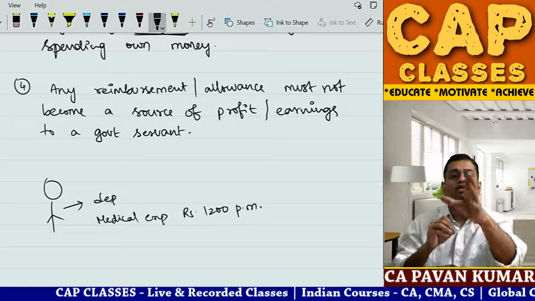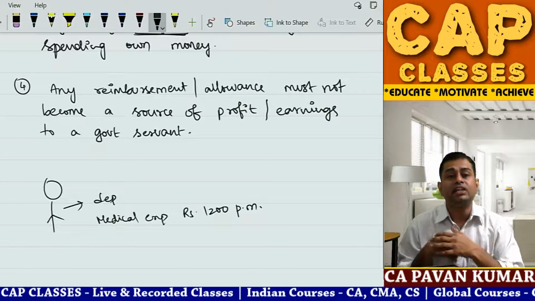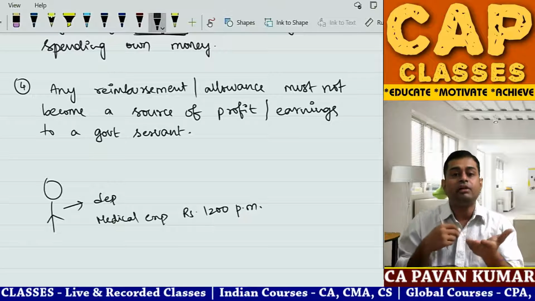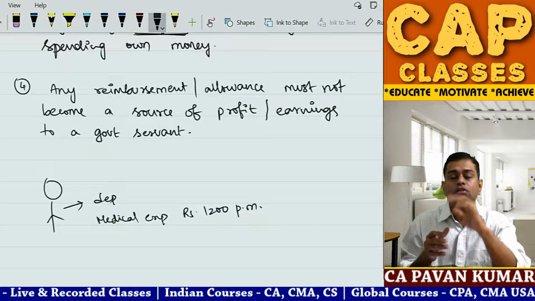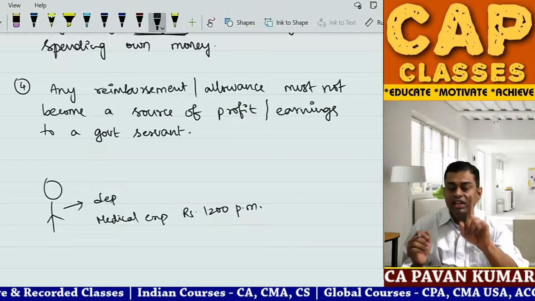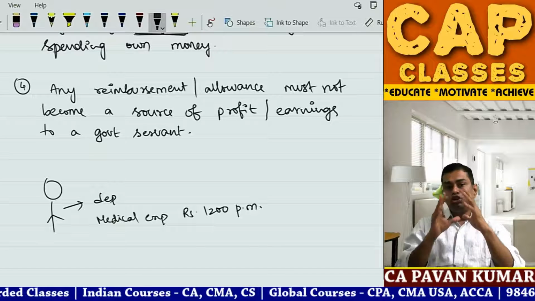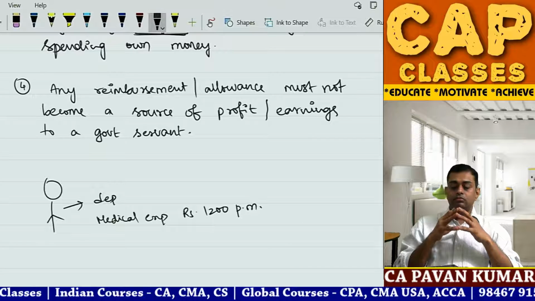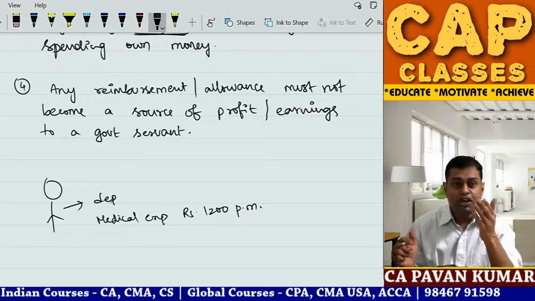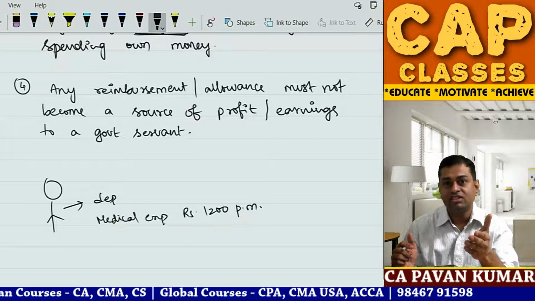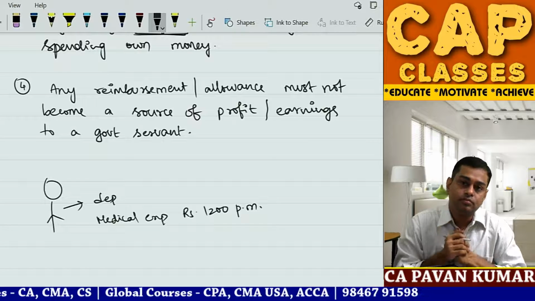Now you will go to your government department personnel officer or HR, you will give this and say, sir, 1200 rupees are my father's medical expenses, sir, please sir. He sanctioned it, 1200 rupees you got. Don't you think this will happen in government departments? You tell me. Guys, don't you think this happens in government departments? Government is giving you a reimbursement or an allowance and you are using it as a source of profit or earnings. How bad you are.